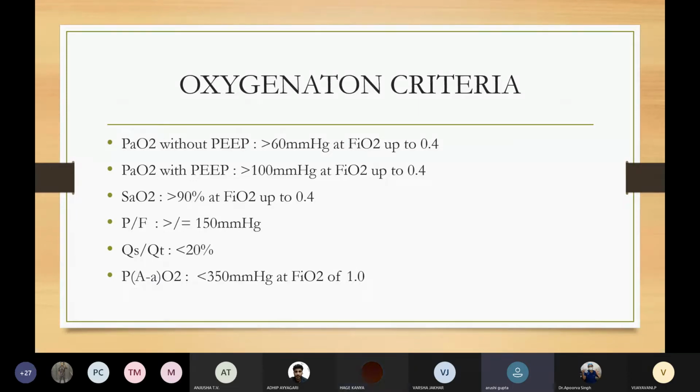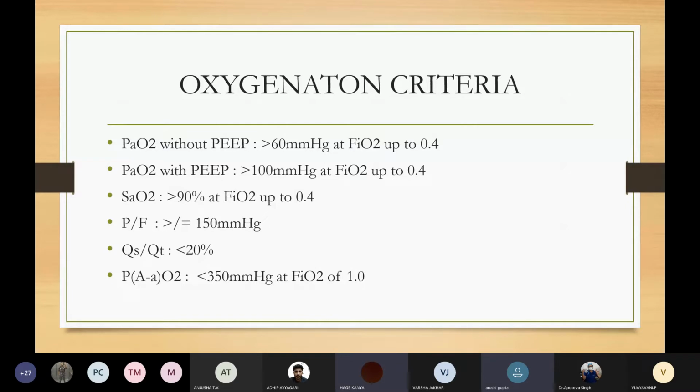Okay, so if the patient's P by F ratio is, supposing, 150, can I wean the patient? He's still in ARDS. I don't know, ma'am.